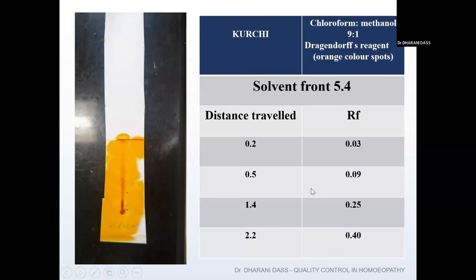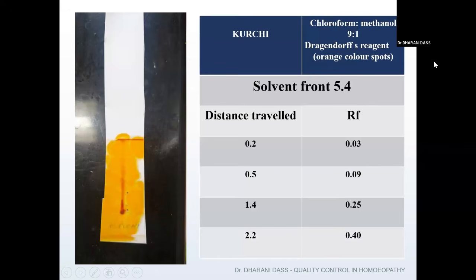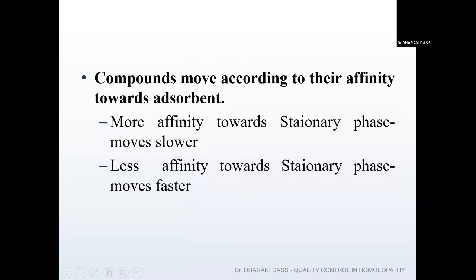So this is a distance, how we will calculate it. This is a description given in our HPTLC: chloroform and methanol in the ratio of 9:1, Dragendorff's reagent we have to use, and we'll get orange-colored spots. And this is how your Rf value can be calculated. So I think now you can better understand the line.